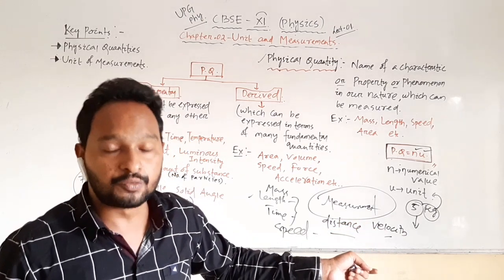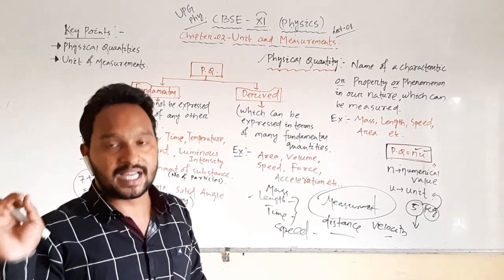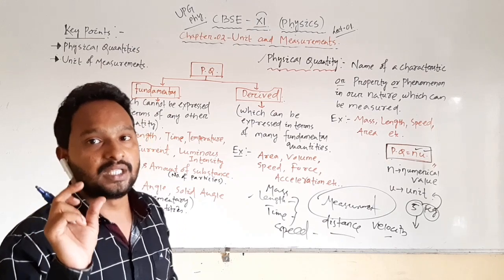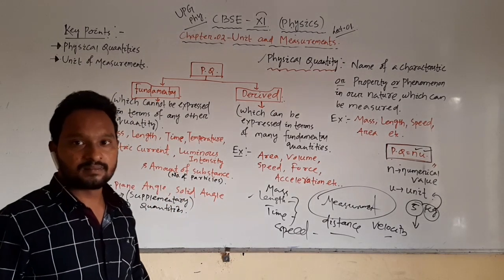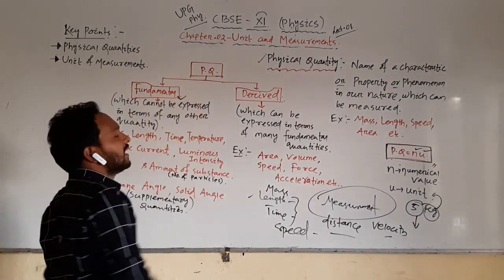I look around me and see which characteristics in nature cannot be expressed in terms of other characteristics. Those characteristics I will call fundamental quantities.